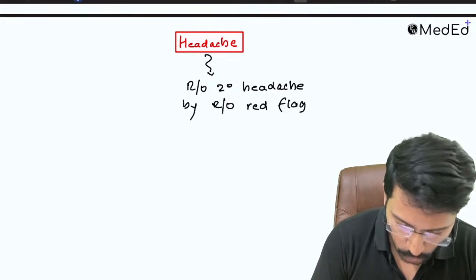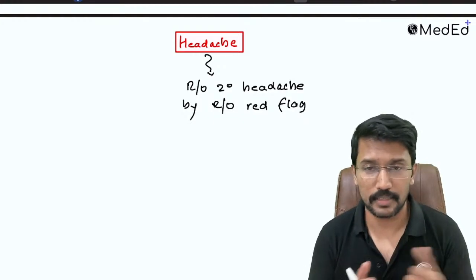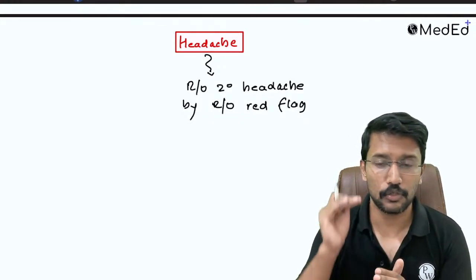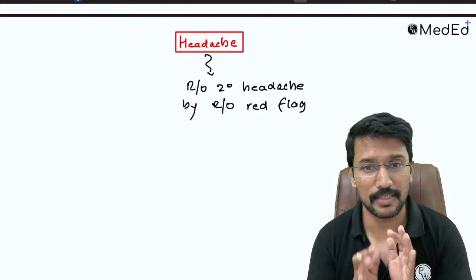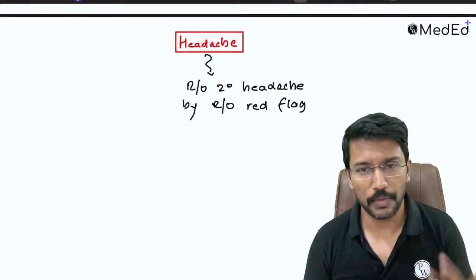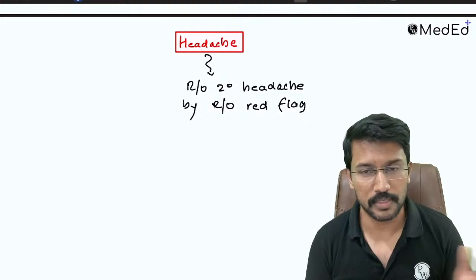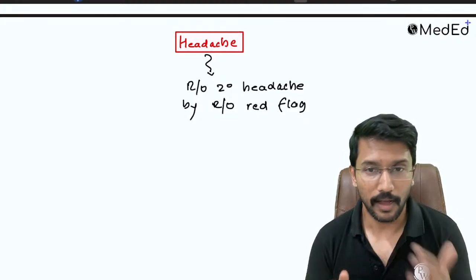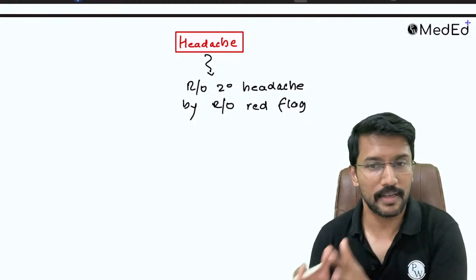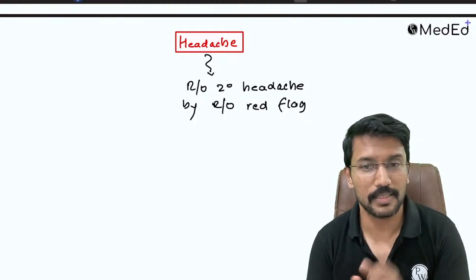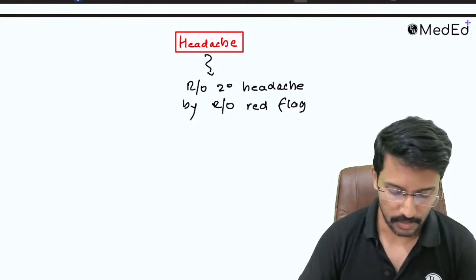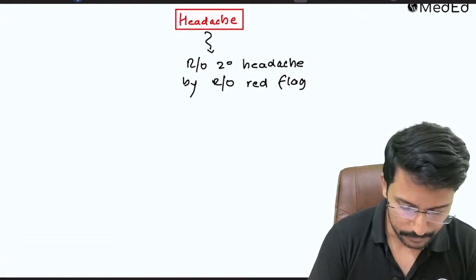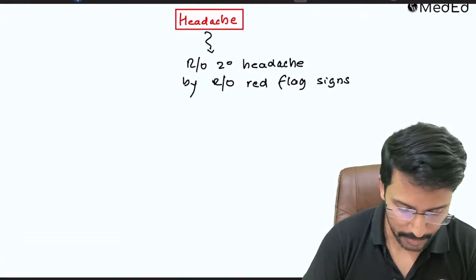The red flag signs are those which suggest that it could be because of meningitis, it could be because of intracranial bleed. So mainly look for signs of raised intracranial tension and presence of fever, neck stiffness. If the question says patient has got fever, neck stiffness, we know it is meningitis. If the question says that patient has got bradycardia, hypertension, or any other signs like projectile vomiting, the signs of raised intracranial tension, that means it is a secondary headache. Once you rule out the red flag signs, then it is a primary headache disorder.